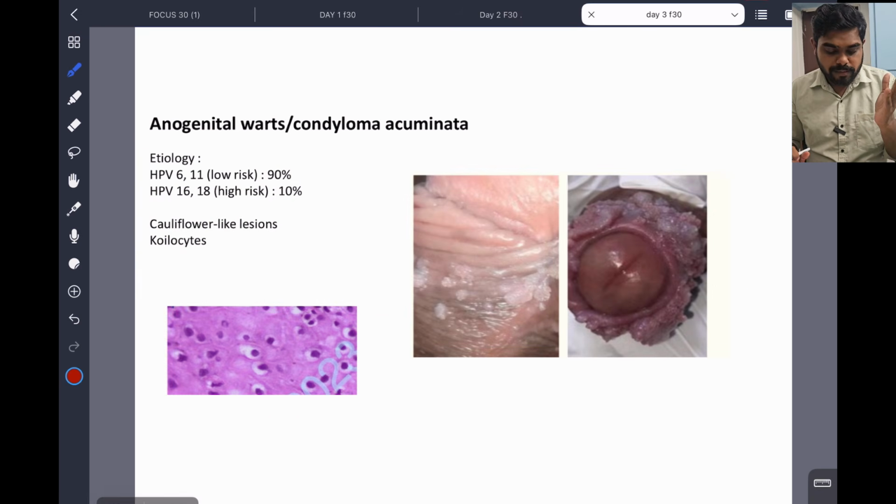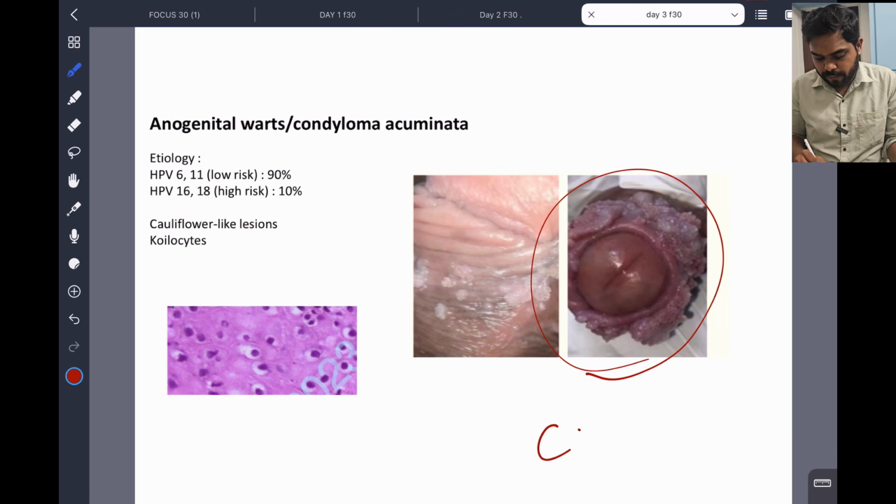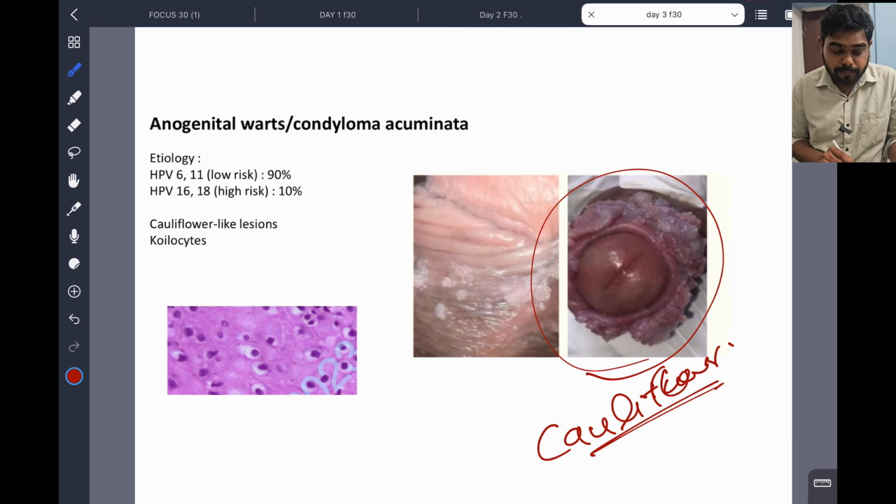Highly important: what is anogenital warts or Condyloma acuminata? You can see an image like a cauliflower. Cauliflower-like lesions, and you can see something in this image. This image is the direct answer to the question. Maybe a histopathological image will come, or that clinical cauliflower-like lesion. So these terms are there. What is this? There is a cell with the nucleus pushed to the side. These are called coilocytes. Okay, these are very important.